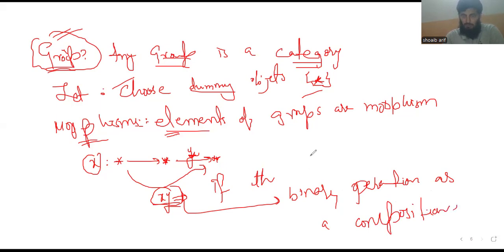So we have a binary operation as a composition. So we can compose X with Y, X binary operation with Y, from dummy object to dummy object. Okay. So now we are going to explain another thing,